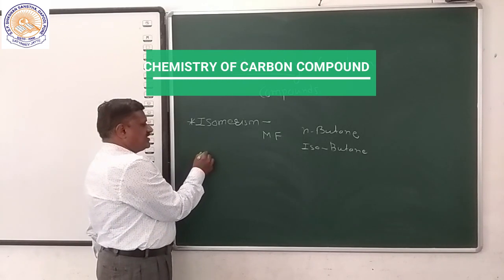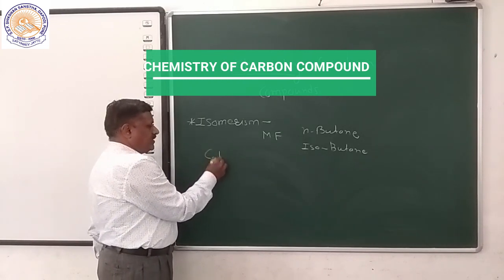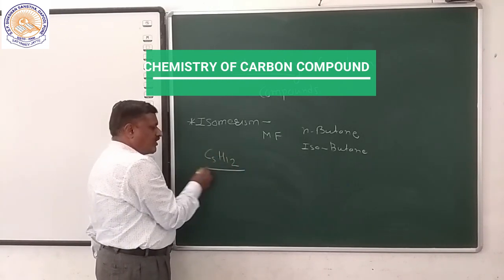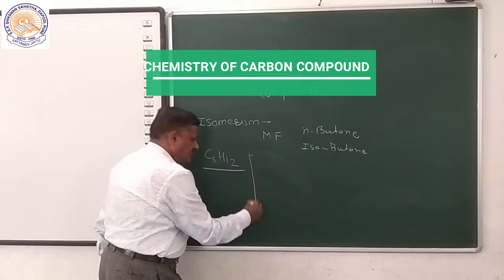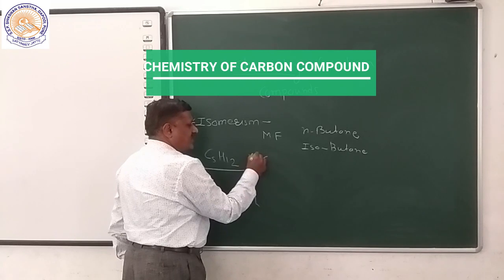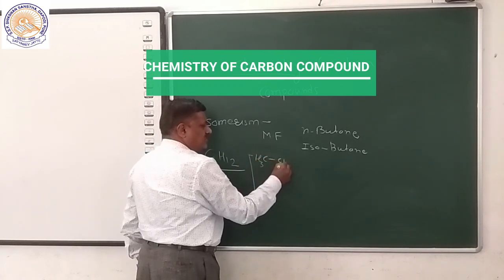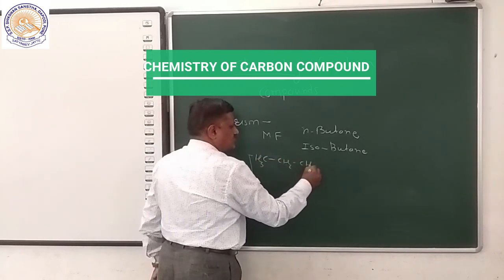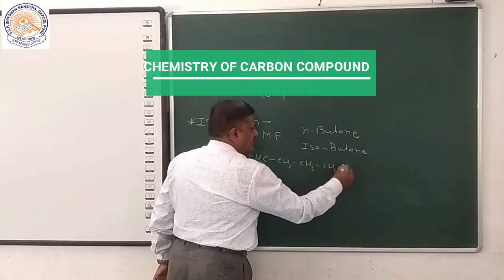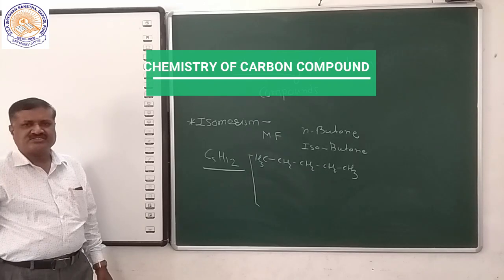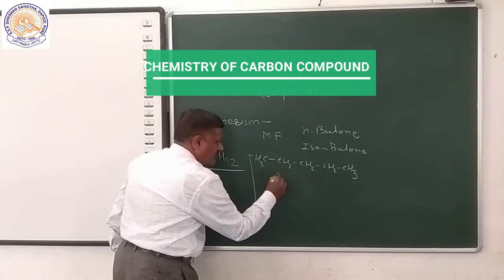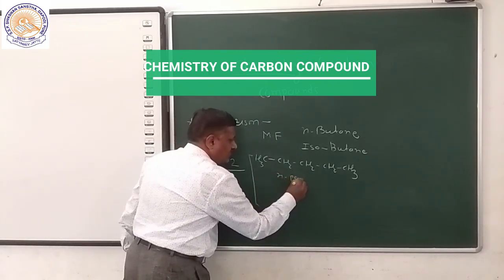Next, the molecular formula is C5H12. A compound with molecular formula C5H12 has three isomers. The first one is n-pentane, that is CH3, CH2, CH2, CH2 and CH3. The first isomer, a straight-chain compound, is n-pentane.